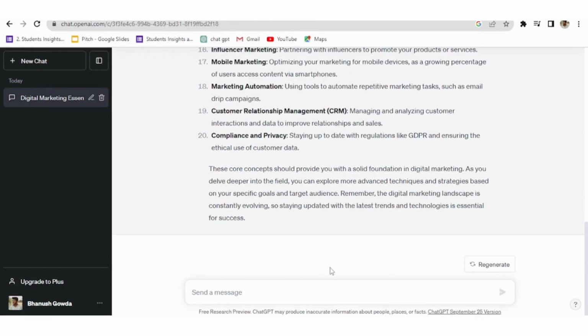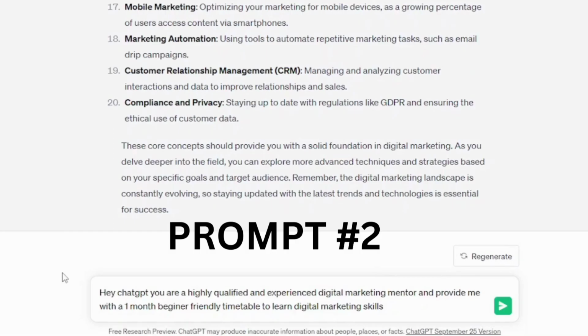Now our mentor has told us the very important concepts that come under digital marketing, right? So now let's ask our mentor ChatGPT to prepare a 1 month plan for us to prepare as a beginner for digital marketing. Here the prompt is: hey ChatGPT, you are a highly qualified and experienced digital marketing mentor, provide me a 1 month beginner friendly timetable to learn digital marketing skills.